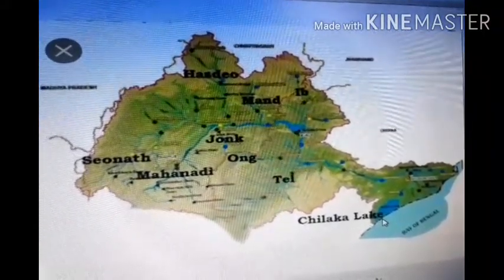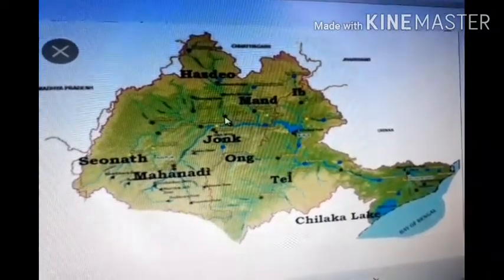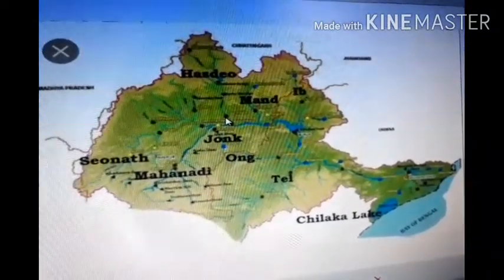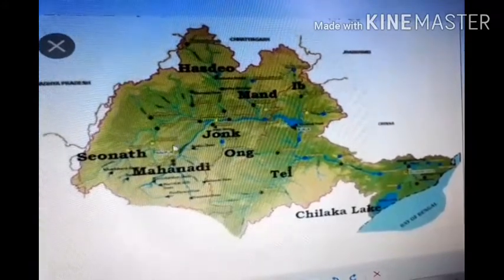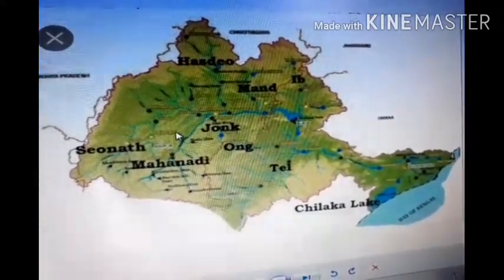So it flows through Odisha to reach the Bay of Bengal, and it covers a length of almost 860 kilometers from its origin. It originates from the highlands of Chhattisgarh. Look, this is the area where it originates and moves towards Chilka Lake, and it merges into the Bay of Bengal. Next river is the Krishna river.